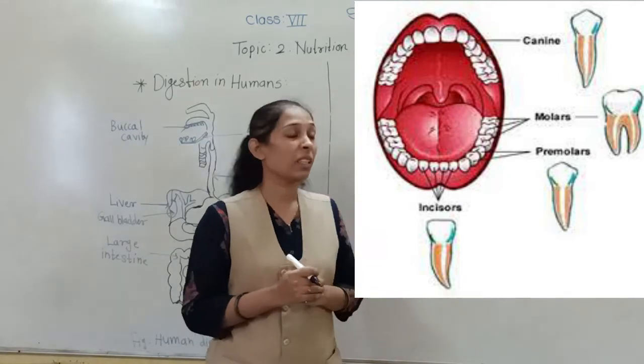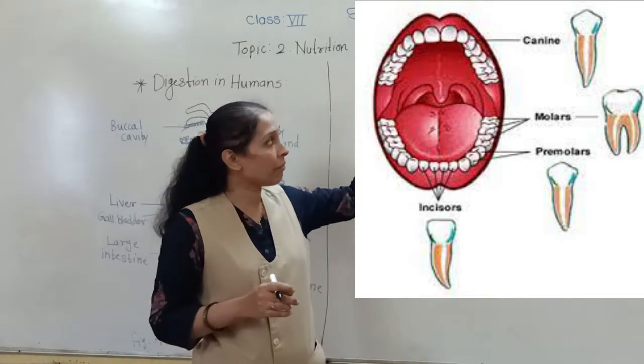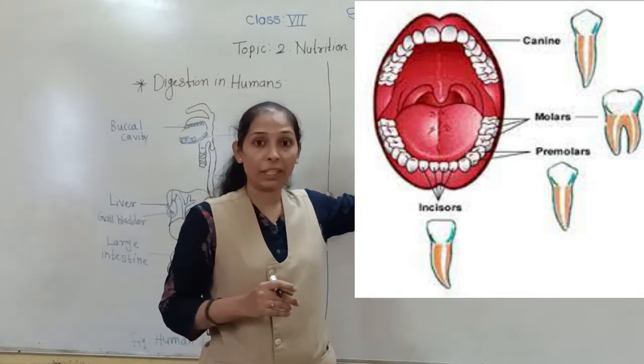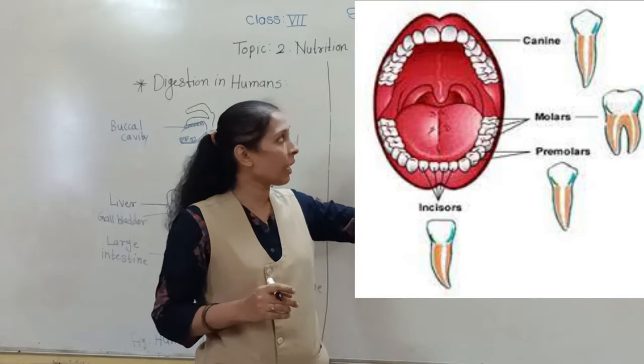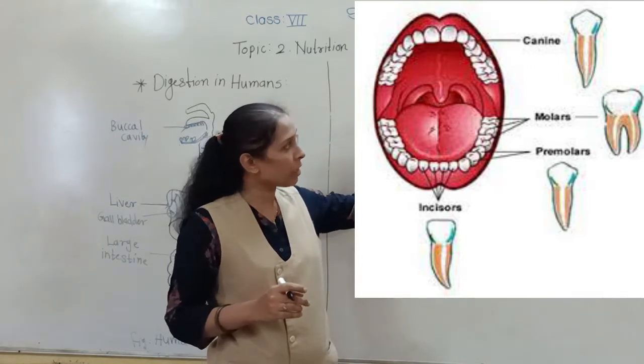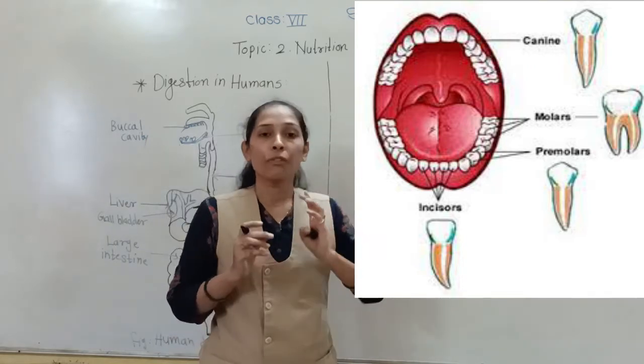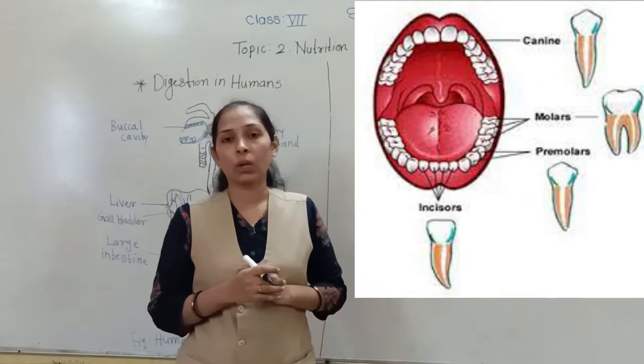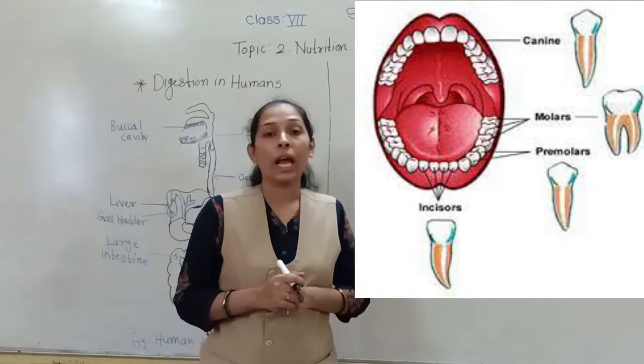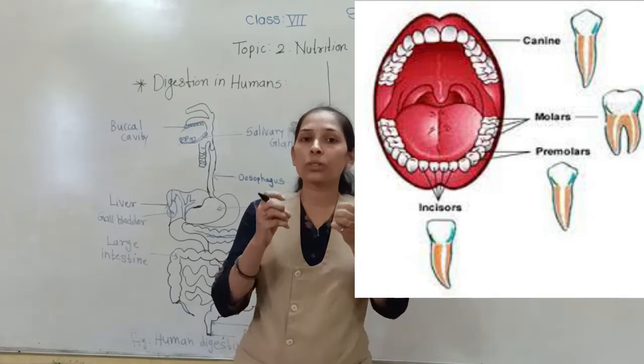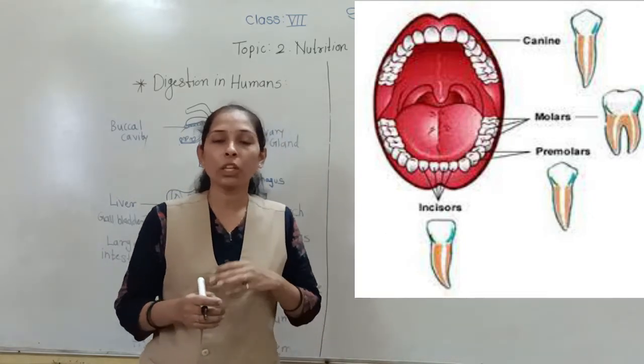On either side of the canines there are two broad and flat teeth, and those teeth are called premolars. The premolars help to crack the food. That's why they are called cracking teeth.